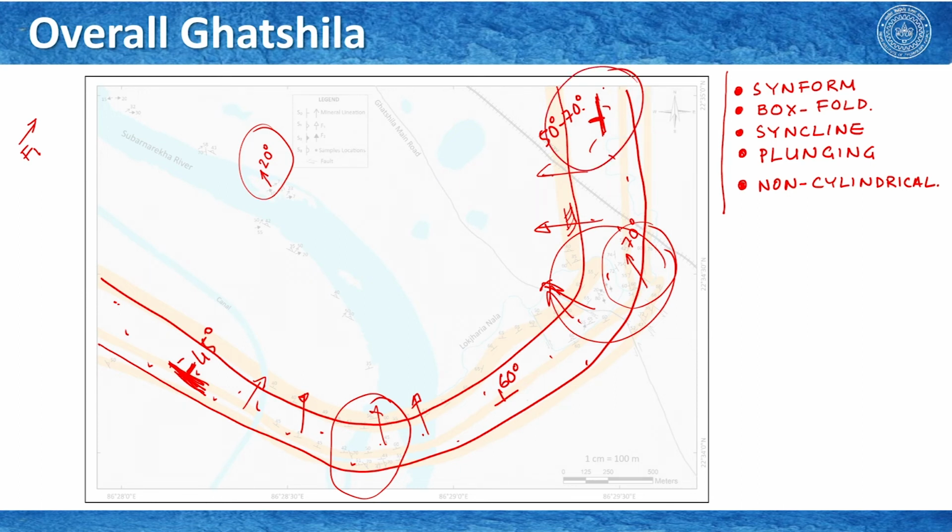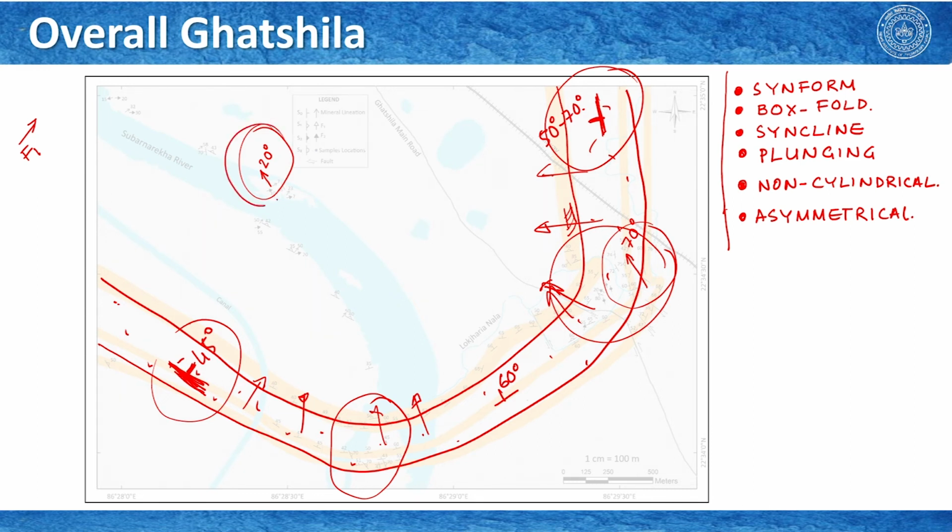We can define that this is the northern limb and this is the southern limb, and because their dip angles are different, we can also say that the fold is asymmetrical. So, you see a lot of information we can gather out of it, and these are essentially some 2 to 3 dimensional data that you can conceive.